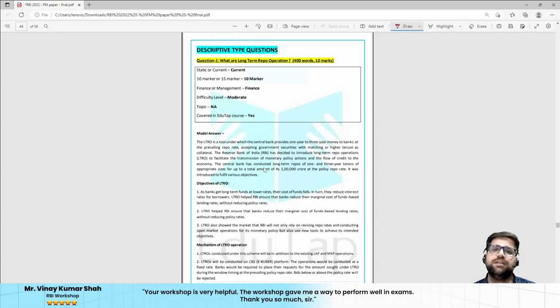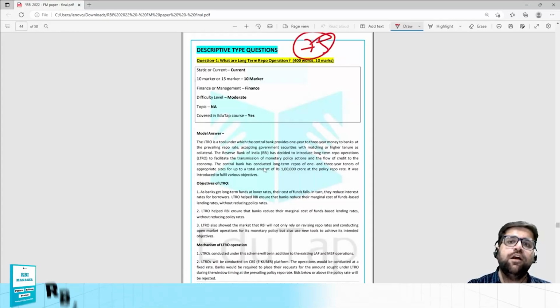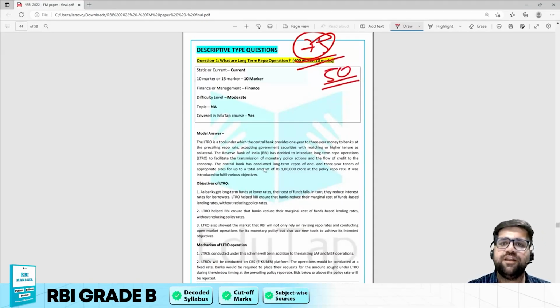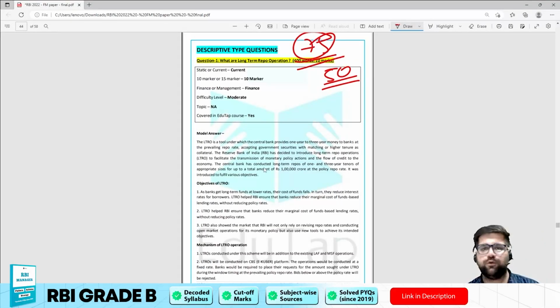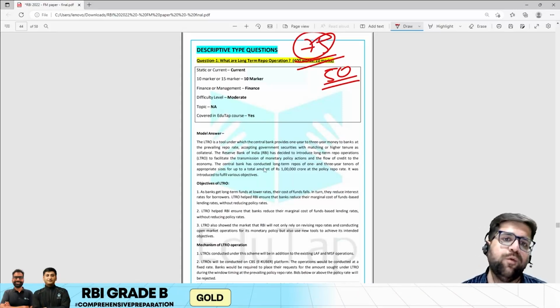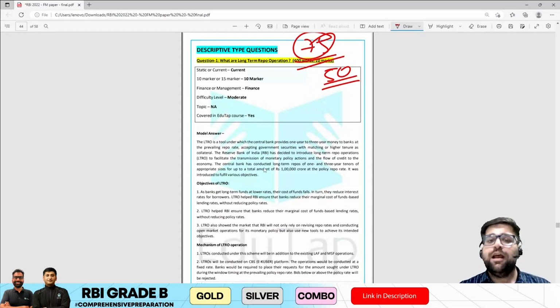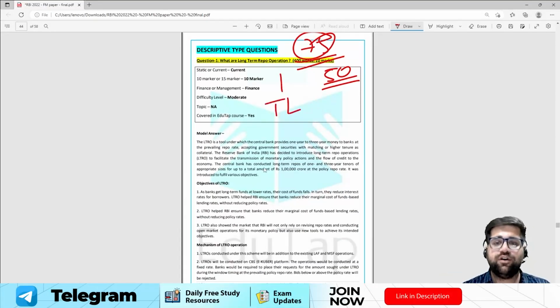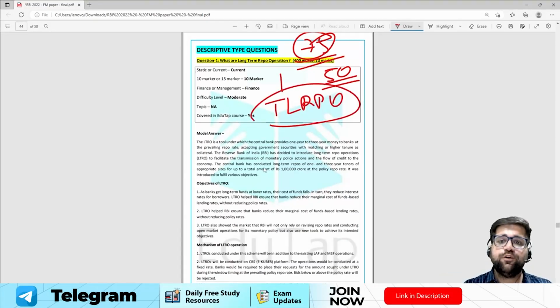Now let's come to the descriptive type of questions. There were 6 questions worth 75 marks, but according to the norms you only have to do 50 marks. That is, you only have to attempt 4 questions out of 6. The first question was regarding long-term repo operations, that is LTROs. And if you are discussing LTROs, then you could have also discussed targeted long-term repo operations. So this was a very easy question.